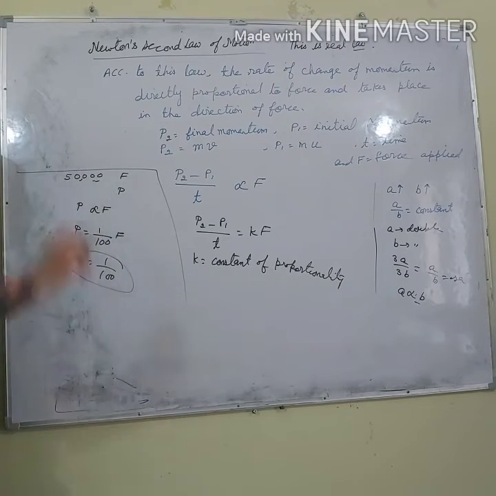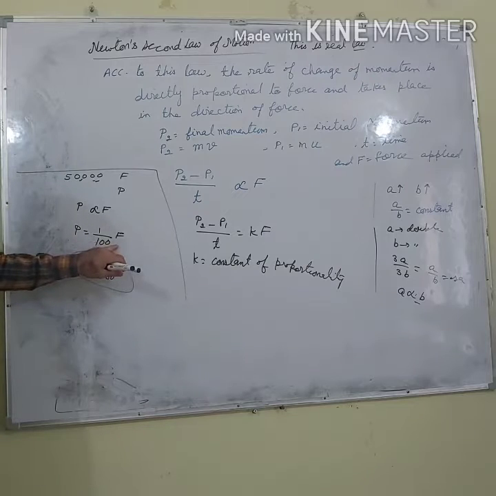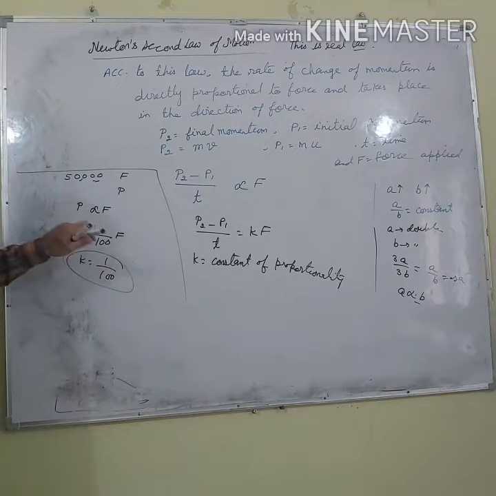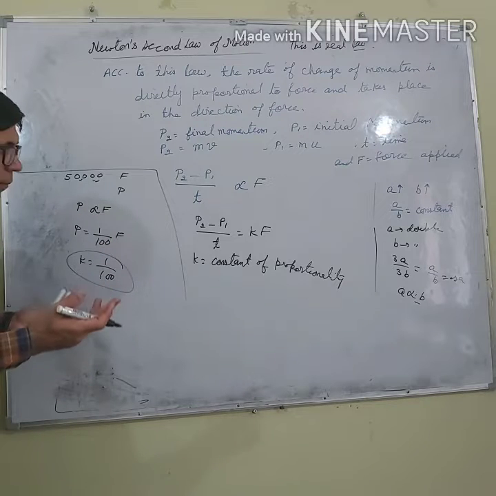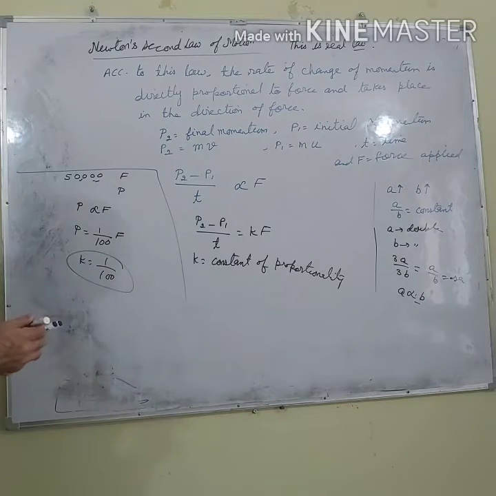Here K is a constant of proportionality. In this case, it is 1 by 100. And what does it say? Pocket money is directly proportional to the family income. I think the concept of constant of proportionality is clear. So let's move further.